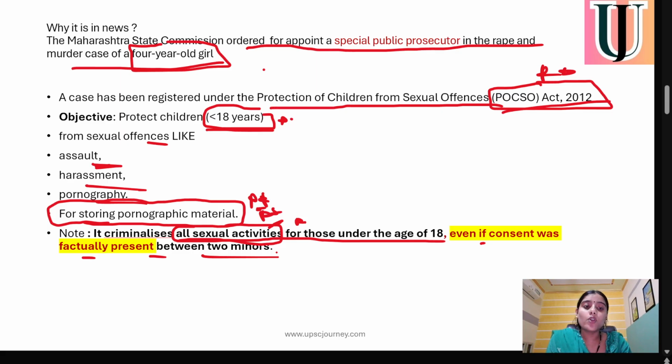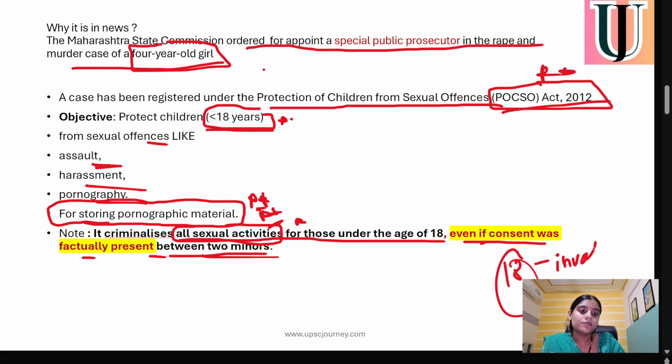Then consent will not be considered if they are under the age of 18. Even if they say they gave consent, this will not be accepted, and the consent will be declared invalid or void.